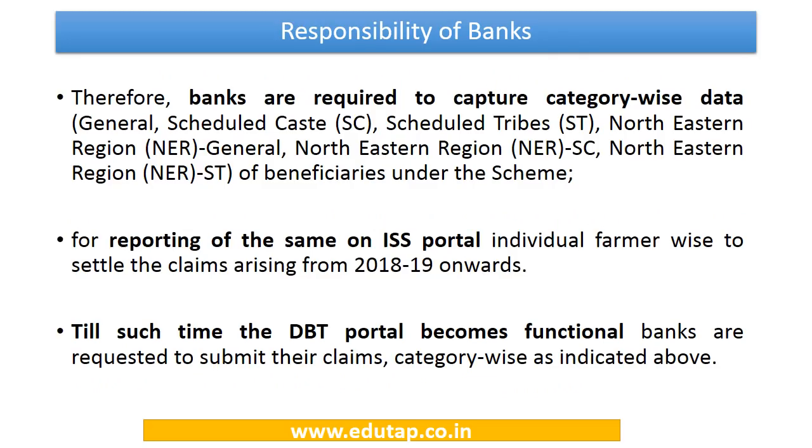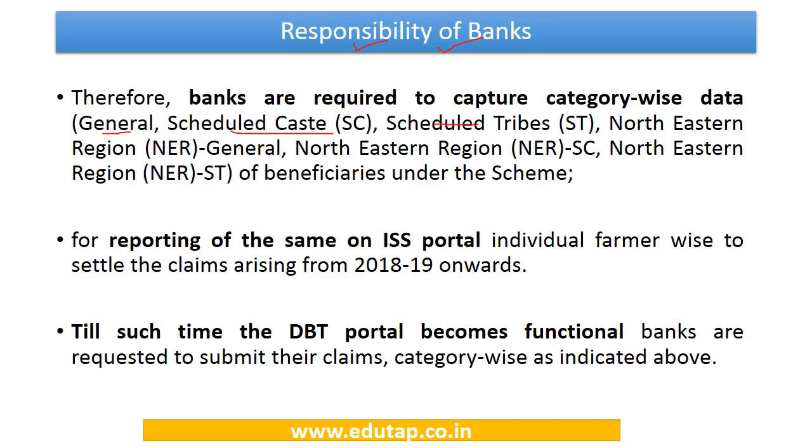Now in this regard, the notification further makes out the responsibility of banks. It says that banks have to capture category wise data while providing loans under this interest subvention scheme. They have to make sure that the data is available according to the following categories: general, scheduled caste, scheduled tribes, northeastern region, and further in northeastern region we have to provide general, scheduled caste and scheduled tribes.